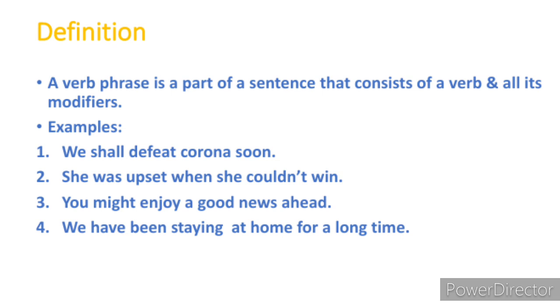Let us see the last example: We have been staying at home for a long time. In this sentence, "have been staying", this whole part, is said to be the verb phrase. Understand, my dear children? I hope you have understood.